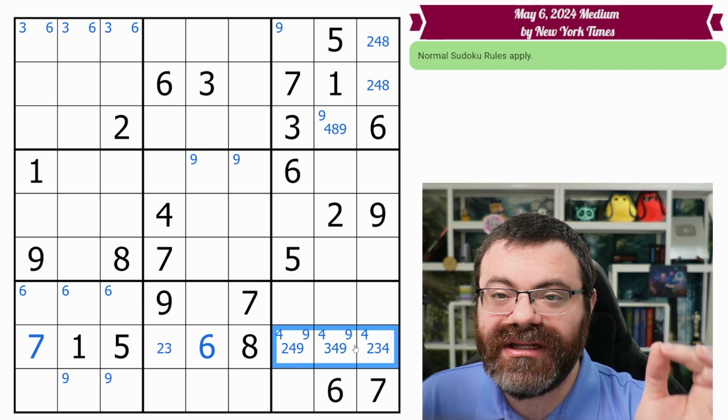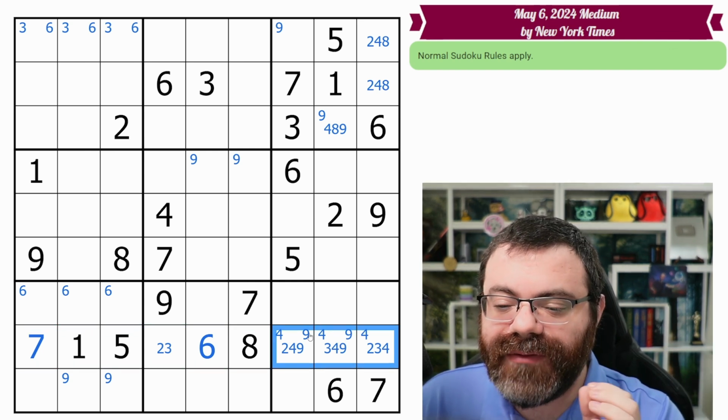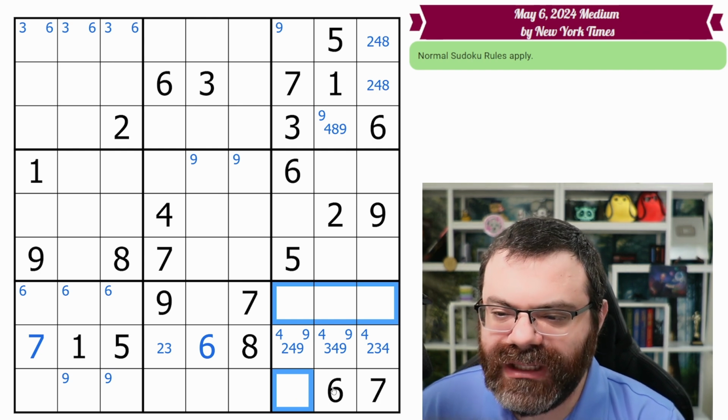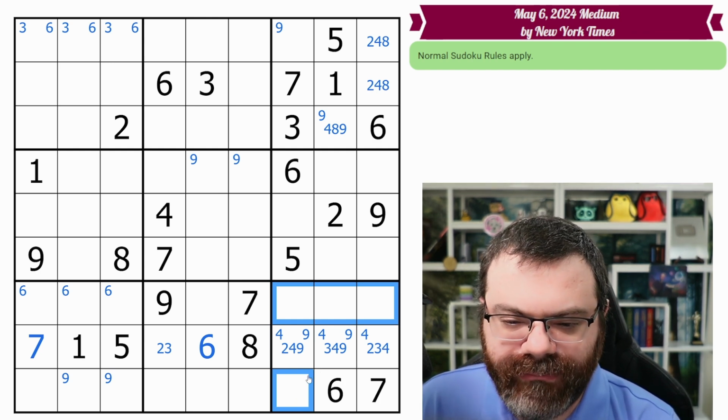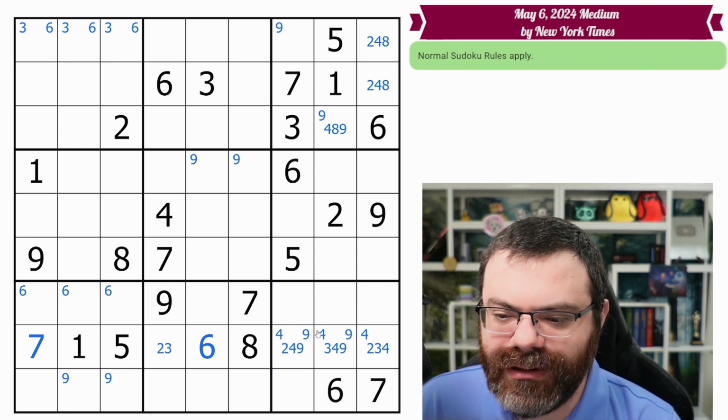Pointing is we restricted in the box, which removes from the rest of the row. Here, we restricted in the row, and that removes from the rest of the box. So these cells cannot be 4. And that's what the corner marks are trying to remind us of. I don't see anything immediate to do with that, but it definitely will come in handy to know that.